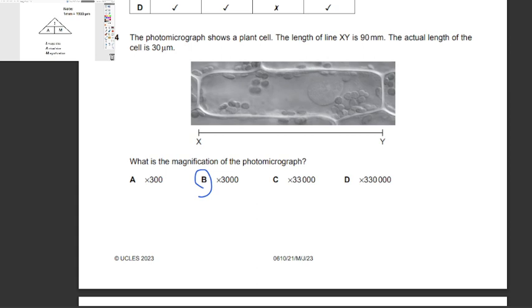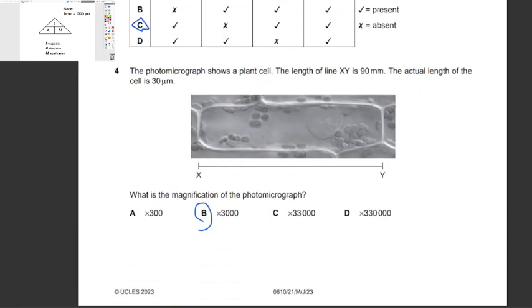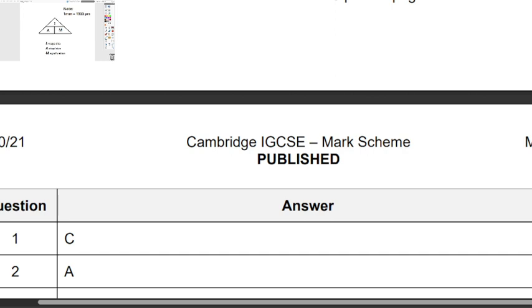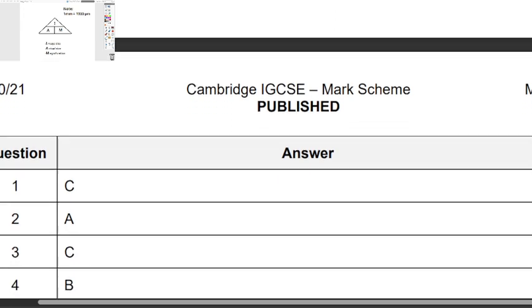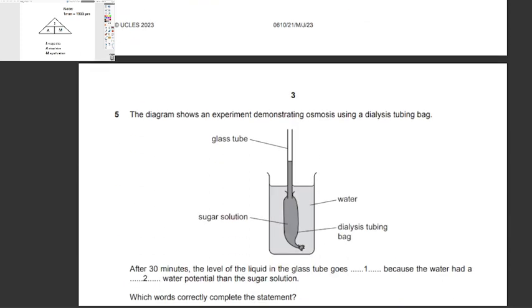So now let's cross-check our answers with the marking scheme. So we got C, A, C, B. So C, A, C, B. Right. Now moving on to the next question.